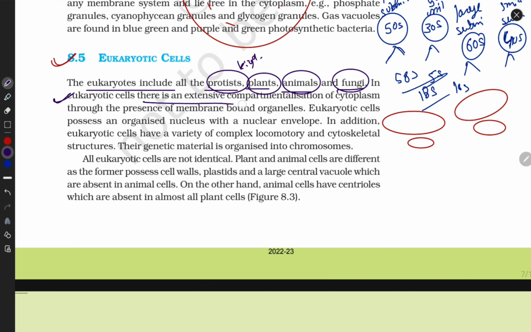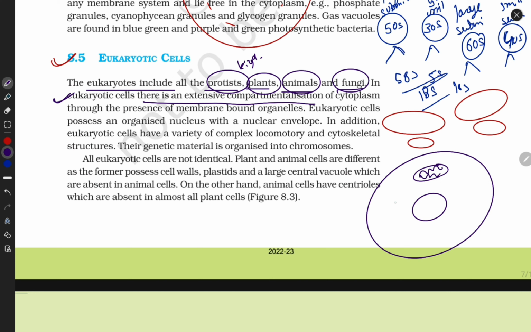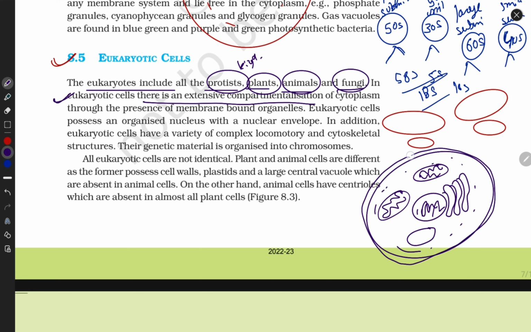Eukaryotic cells have extensive compartments, meaning they have specific cell organelles, and these organelles are well defined, covered with a fully established membrane. They have a perfect structure, a well organized cell membrane and cell wall. They contain all kinds of organelles: mitochondria, chloroplast, ribosome, microtubules, everything. Okay, all eukaryotic cells are not identical.